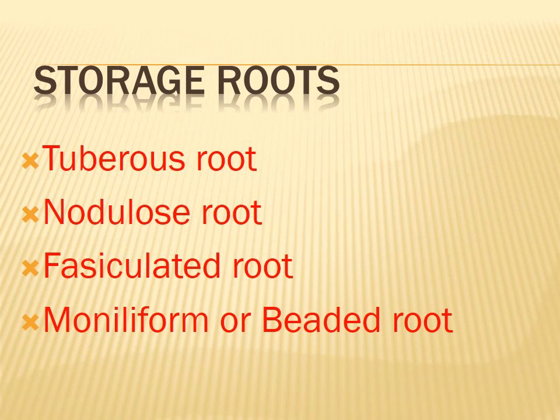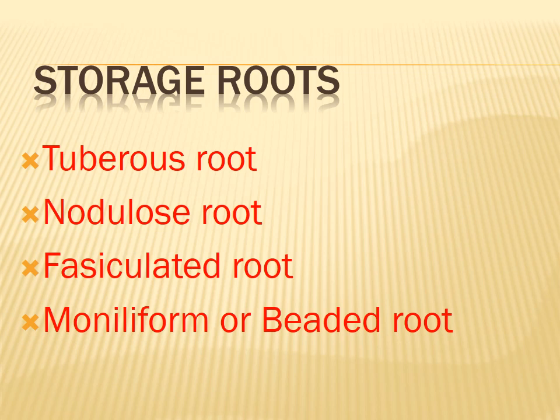So, storage roots. The main function of roots is the absorption of water and minerals, but here storage is an additional, secondary function. Tuberous roots are swollen without any defined shape. Tuberous roots are produced singly and not in clusters. An example is Ipomoea batatas, a plant that is an example for tuberous root. This root is helpful for storage.